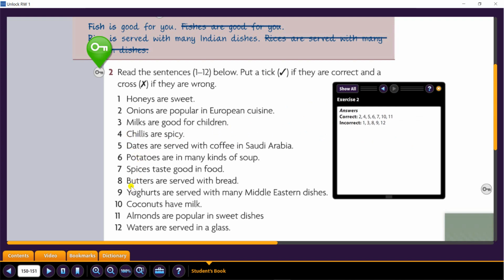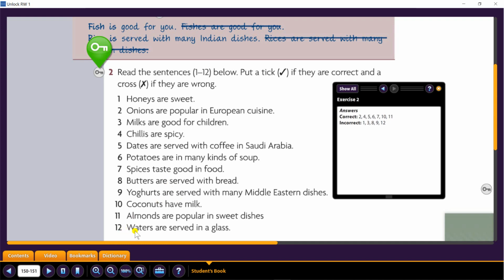Also number 8 is wrong. We cannot say butters are served with bread. Number 9 also is a wrong statement. We cannot say yogurts are. We cannot count yogurt. So we can only say yogurt is, butter is, milk is, honey is. No plural form ever.